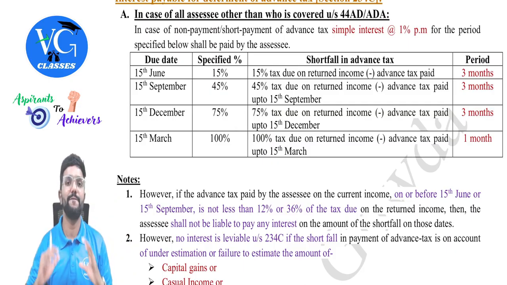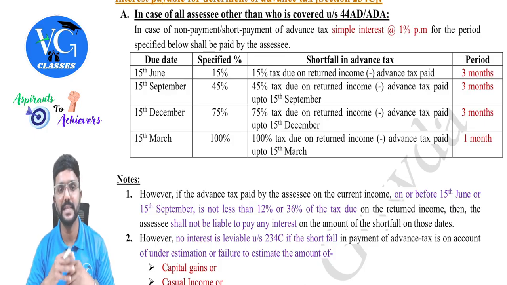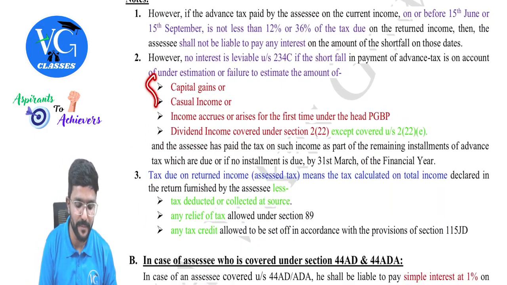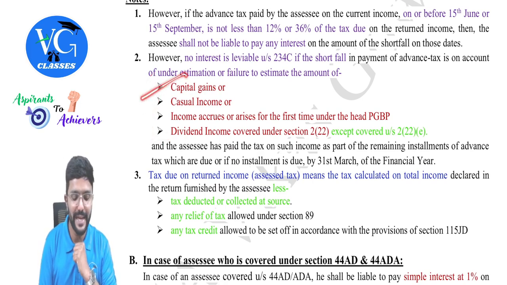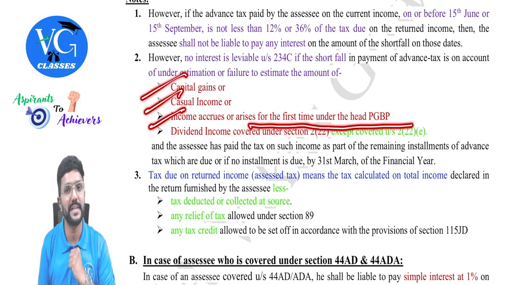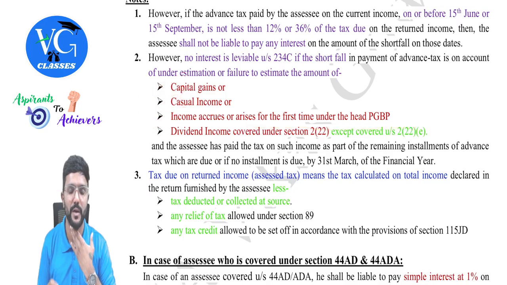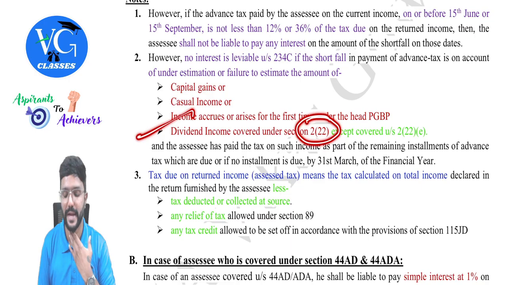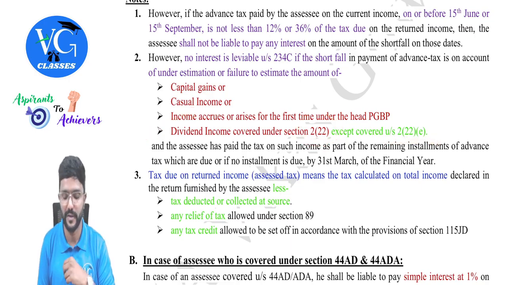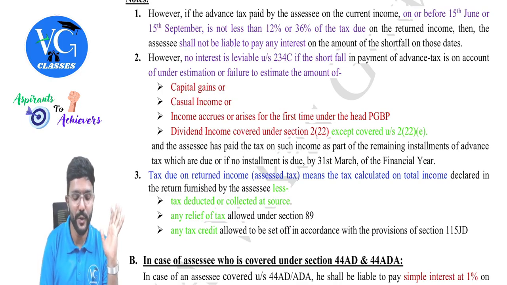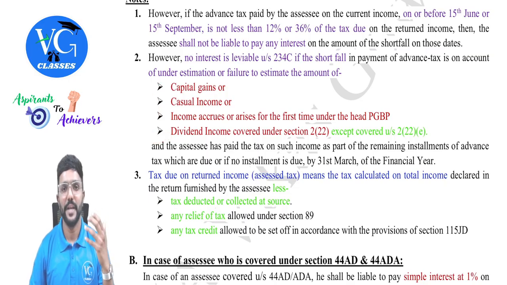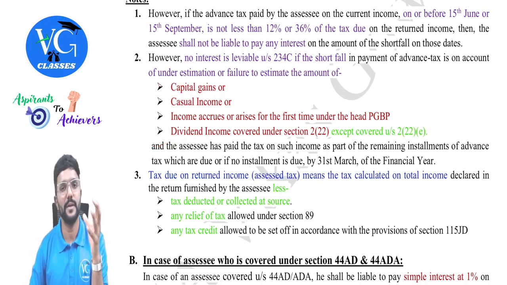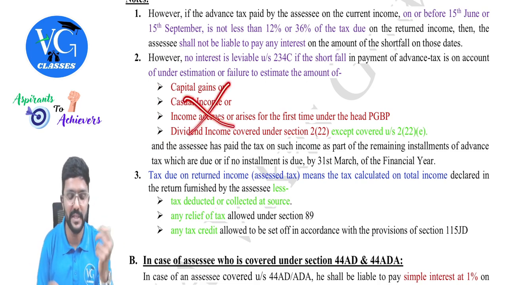Okay. Then if there is any underestimation of income by an assessee in the previous year due to the following incomes, that is capital gains, casual income, income that accrues or arises for the first time under the head PGBP because we have started a new business or profession, or deemed dividend under section 2(22) except 2(22)(e), that is a loan or advance. For this, the exception is not given here. So if there is any underestimation of the income by an assessee in the previous year due to any of these incomes, and he might not know these incomes exactly before he earns them. So assume in the first installment or second installment he paid an advance tax without considering this.